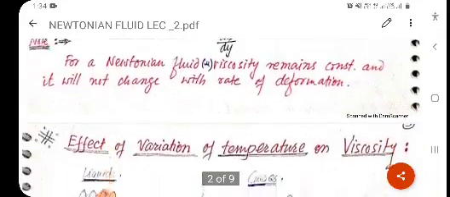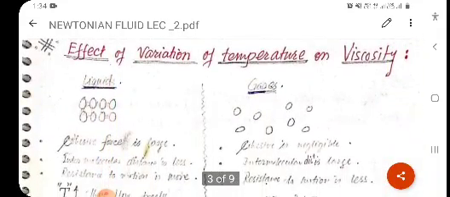Clear? Now we will discuss the effect of variation of temperature on viscosity. Let us take the example of liquids and gases. You know that liquid molecules are closer to each other and gas molecules are not closer to each other, meaning they are in random shape. Clear?